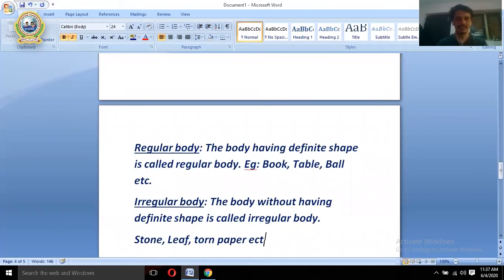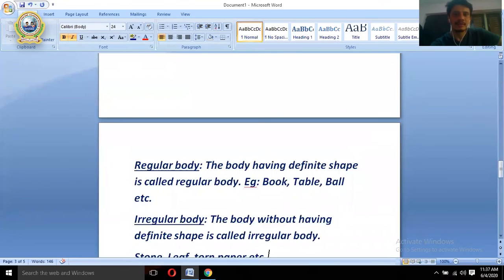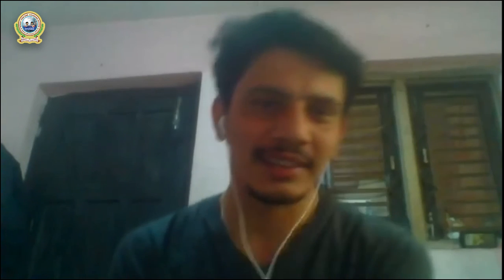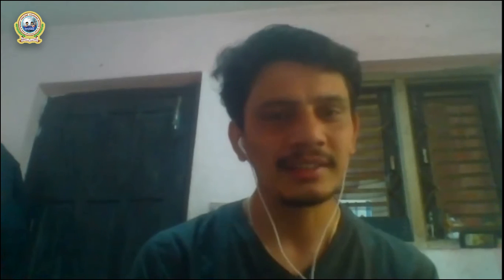So these are the examples of irregular body. All right. So students, are you clear about that one? Regular body and irregular body, are you clear? And are you clear about the examples of regular as well as irregular body? I hope you people are clear.